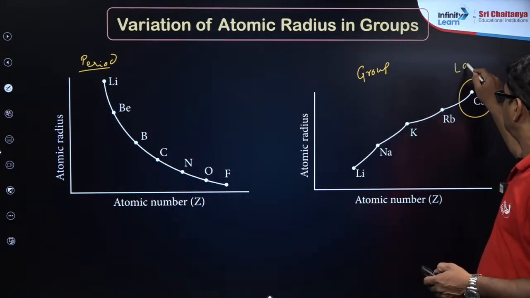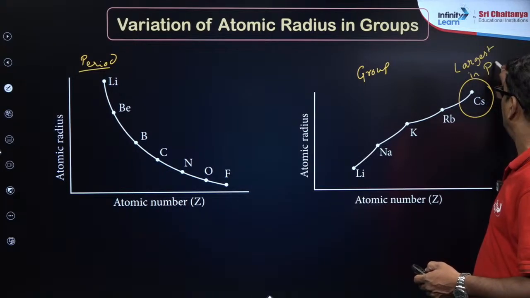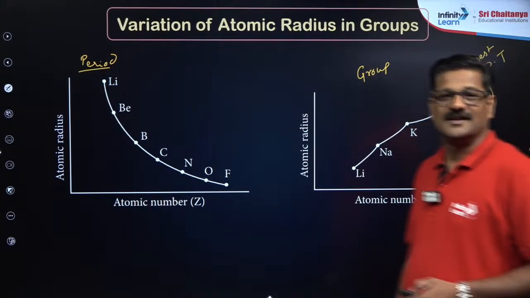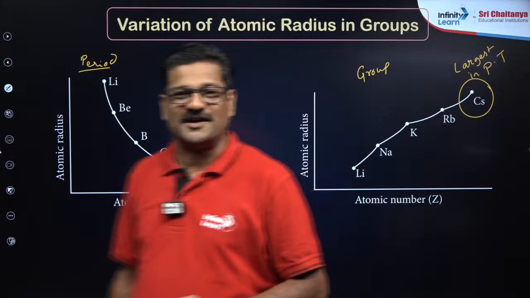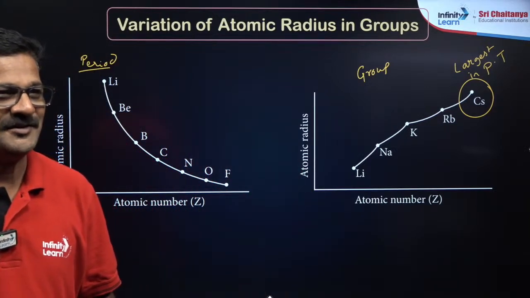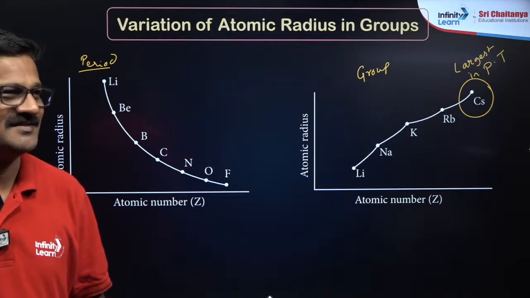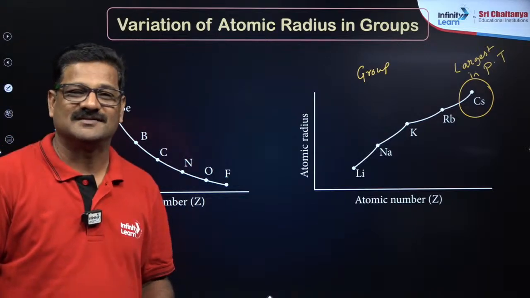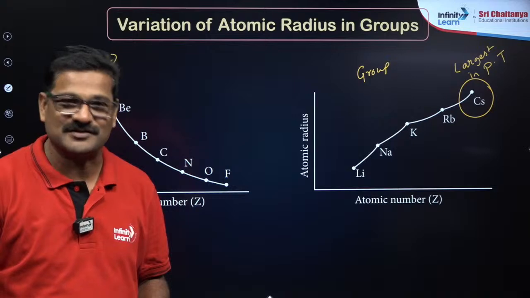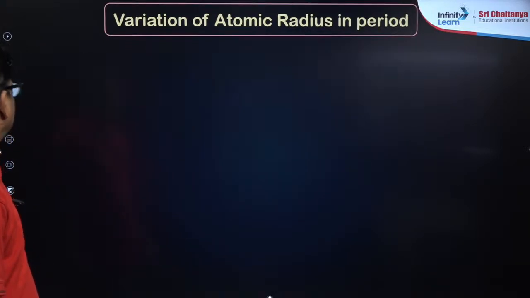Cesium is the largest atom in the periodic table, right? Could you say who is the smallest atom in the periodic table? Who is the smallest atom in the periodic table, my dear children? Hydrogen. Okay? Hydrogen. Right. Okay. So, moving ahead.